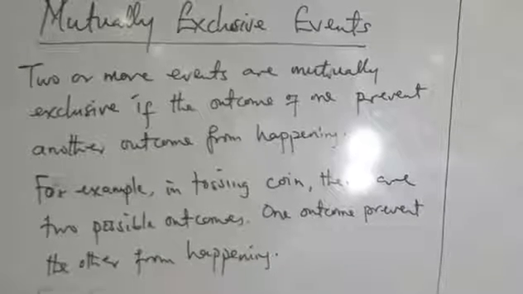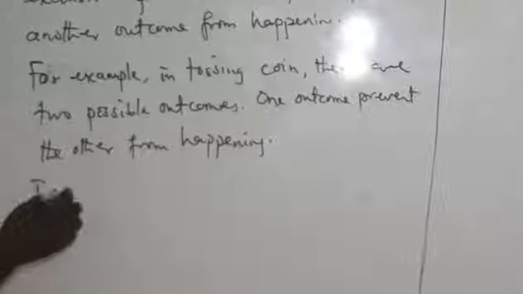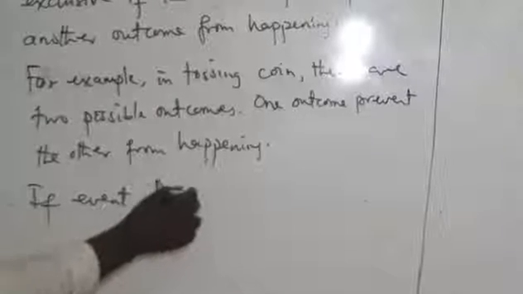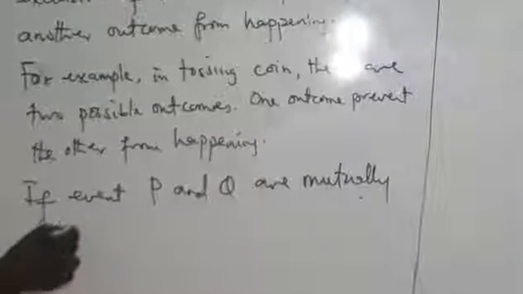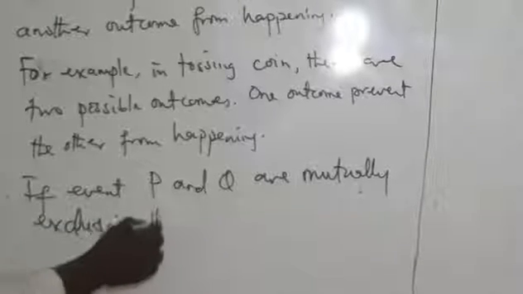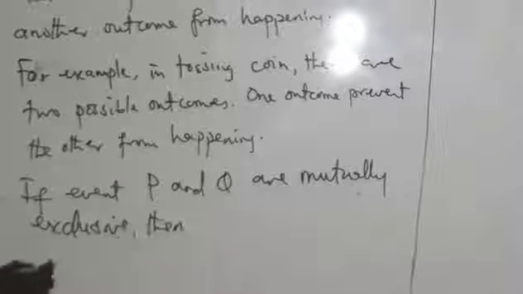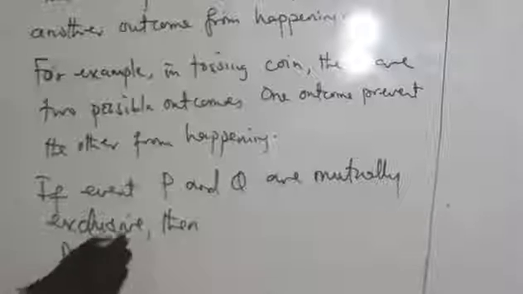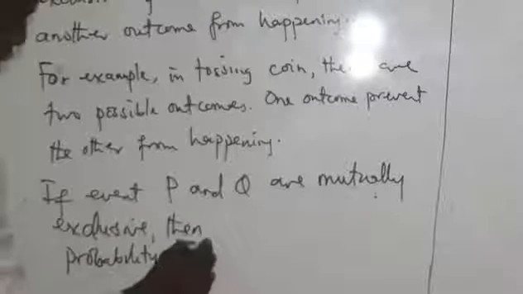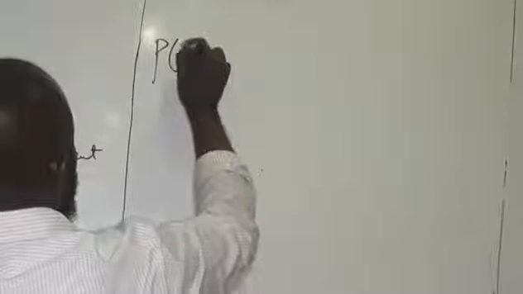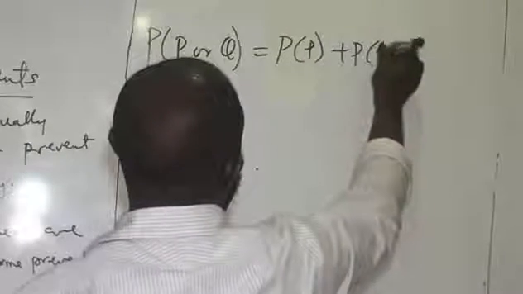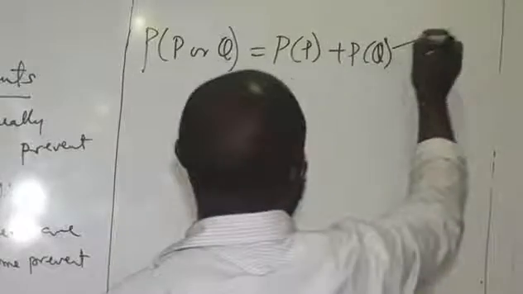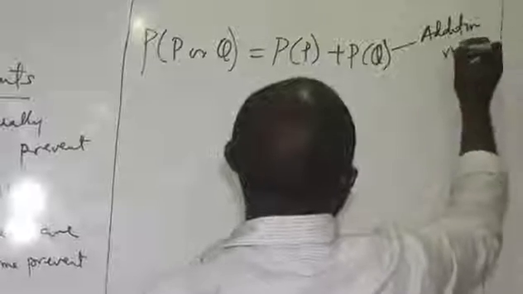Good. So let's start with this: if events P and Q are mutually exclusive, then the probability of P or Q will be the probability of P plus the probability of Q. This is what we call the addition law, the addition rule in probability.